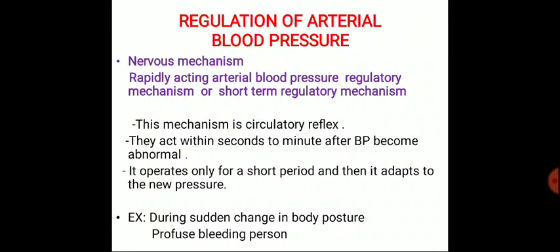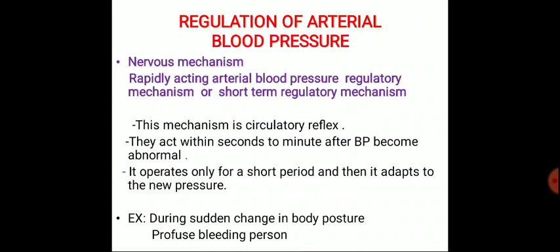Let us see some examples. When there is a sudden change in the body posture, there occurs a change in our blood pressure which comes toward normal after some time. When there is profuse bleeding, there also occurs a change in the blood pressure. The blood pressure suddenly falls and then it is maintained by the different regulatory systems which are present in our body.